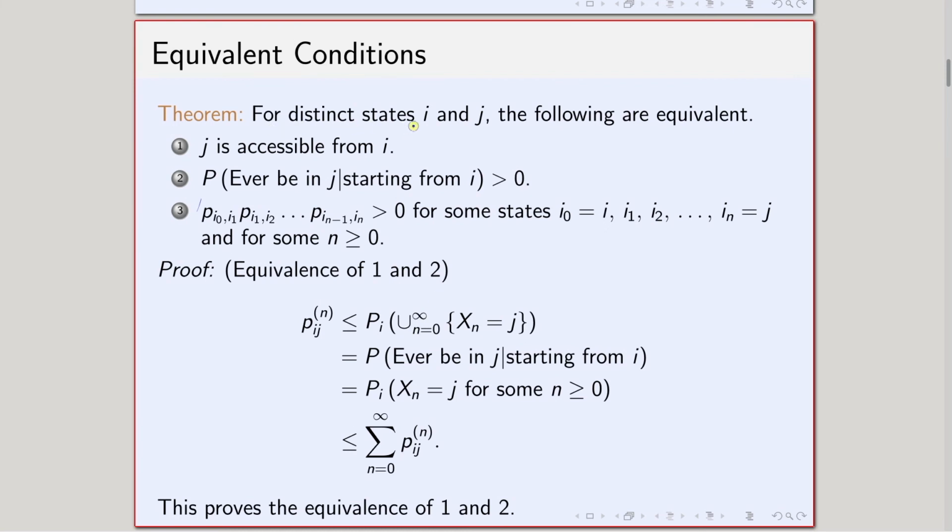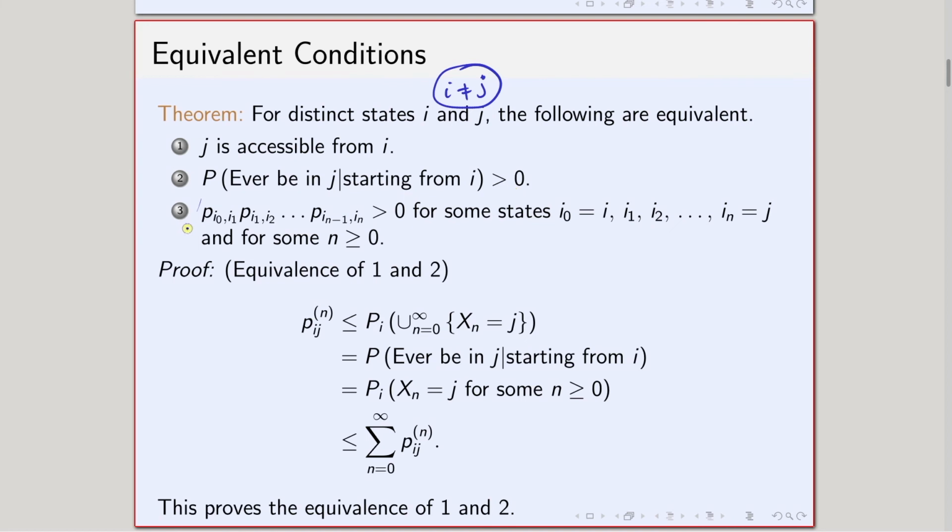So, for distinct states i and j, here I am assuming that i and j are not the same; i and j are 2 different states. So, the following statements are equivalent. What are the statements? First says that j is accessible from i. The second statement says that the conditional probability that, starting from i, I will ever be in j, is strictly greater than 0. So, conditioning on starting from i, the conditional probability of ever being in j will be strictly greater than 0.